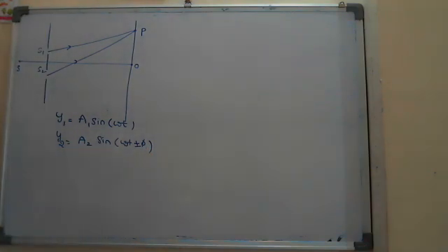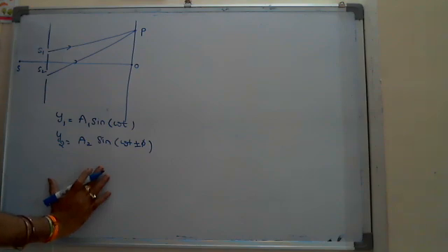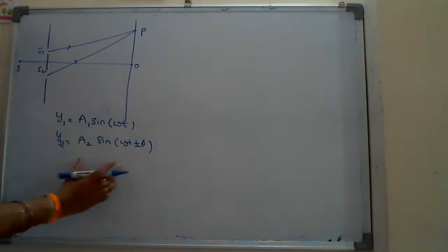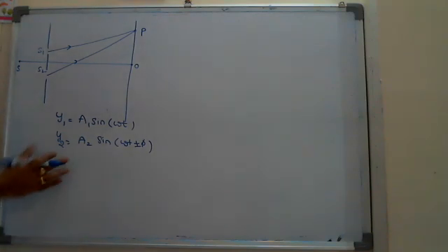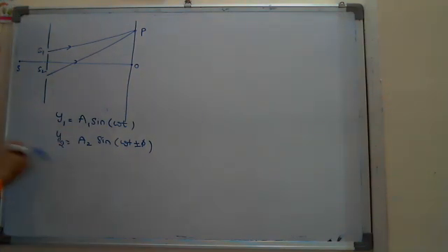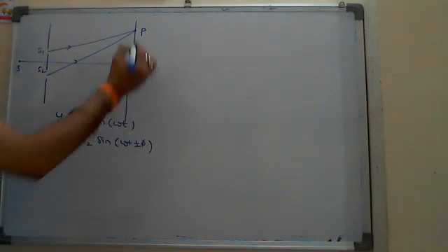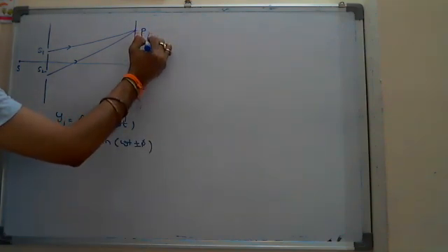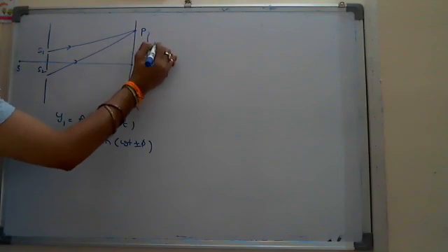So these are the two equations for the two sound waves coming from the slits S1 and S2. I'm not saying SS1 and S2, I'm saying from S1 and S2. Here, I already discussed what the resultant amplitude will be with the phase difference, using the parallelogram law of vectors and all the conditions we took. After writing the final condition, suppose this point is taken at a distance y.